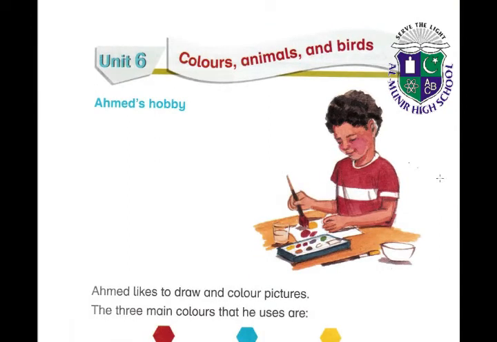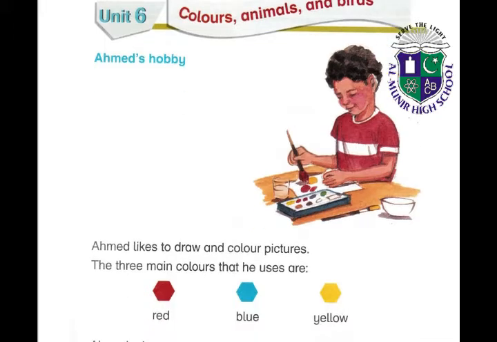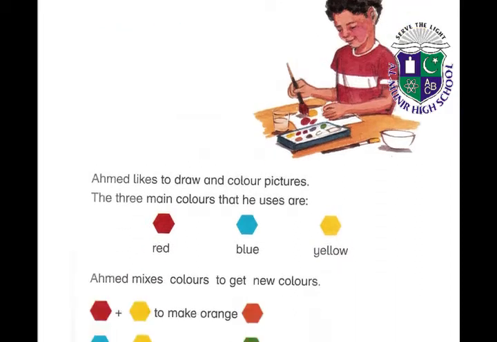Okay, open your books. Unit number 6, colors, animals and birds. Ahmed's hobby. Okay, let's start the reading.